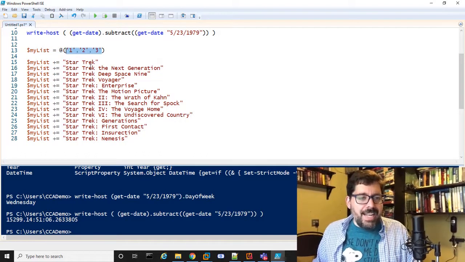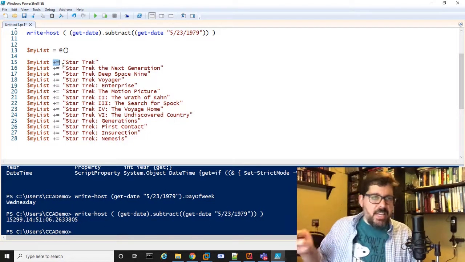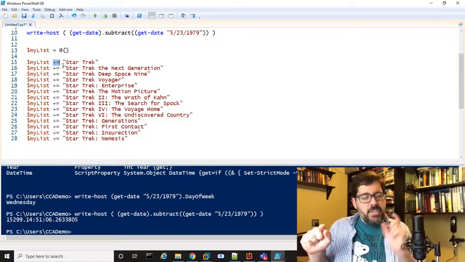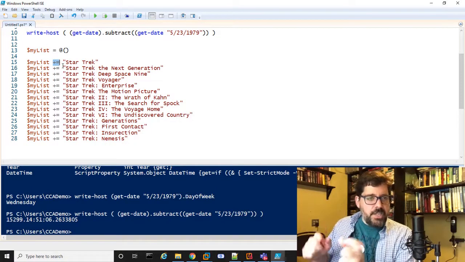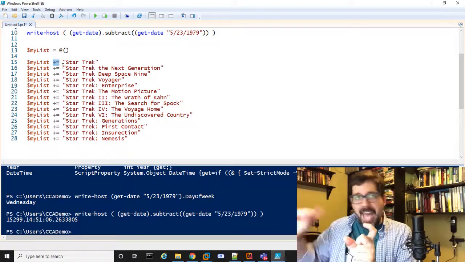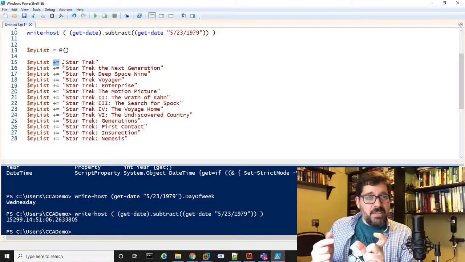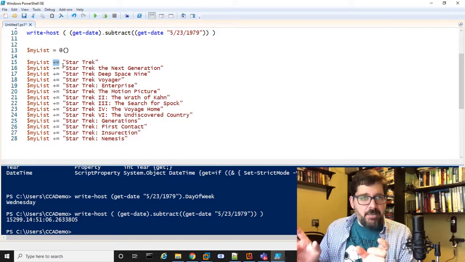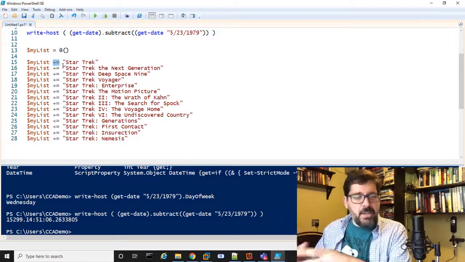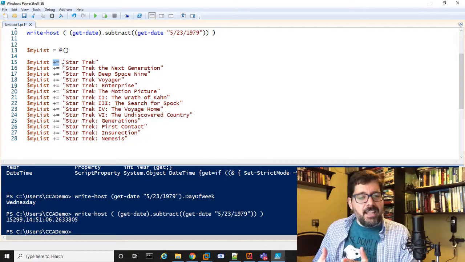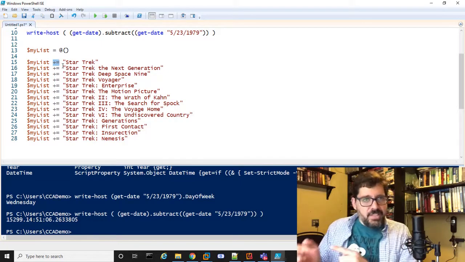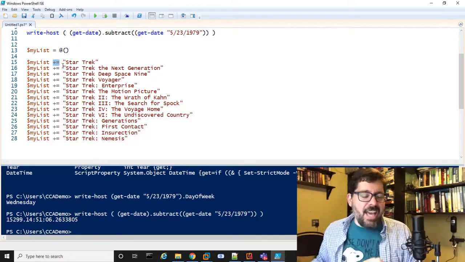I'm just going to create an empty list, and then I'm going to start filling that list. And instead of just using equal sign, I have to use plus equal. Plus equal means take that object, which is my list, and just add a new item to it. If I didn't use the plus, if it was just equal, it would say replace whatever's in that list with this new list, which would be just one thing on each line. That wouldn't work. So we're going to use the plus equal to say just keep adding the next thing to that list, right?